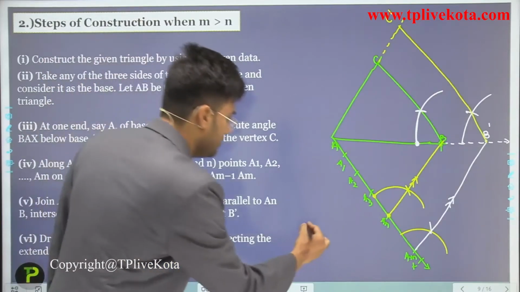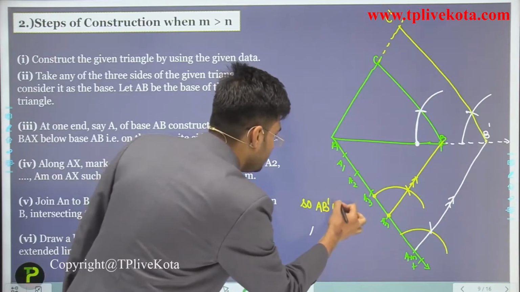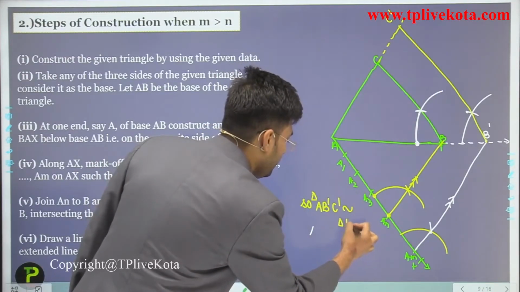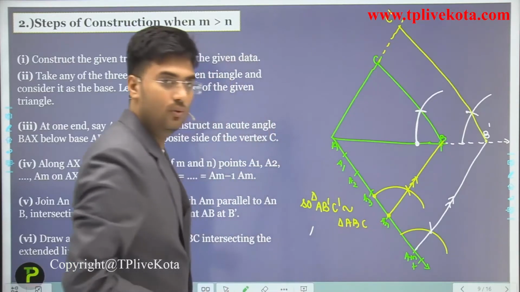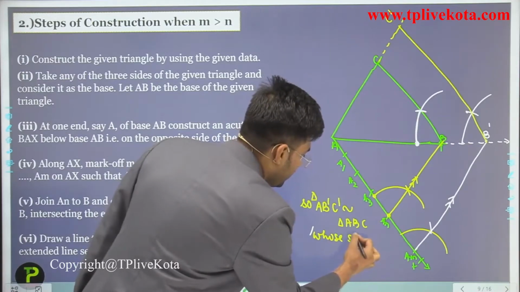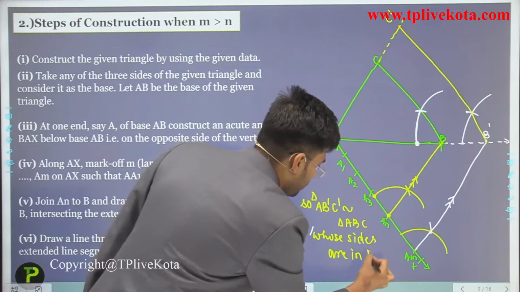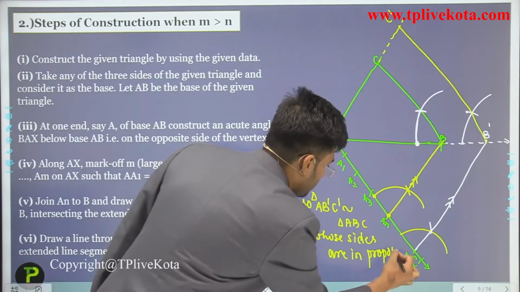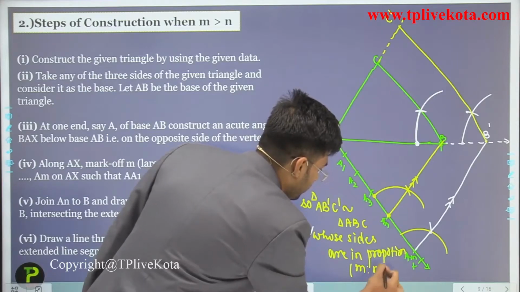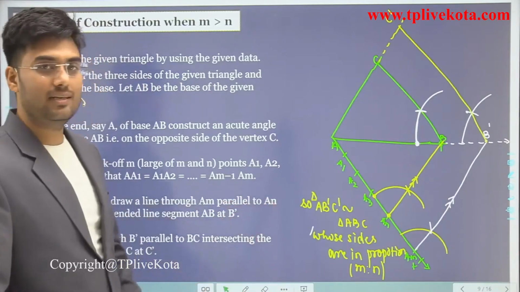So students, here triangle A B dash C dash is similar to triangle ABC, whose sides are in proportion, and the ratio is M/N. Clear? So students, I hope you understand this construction.